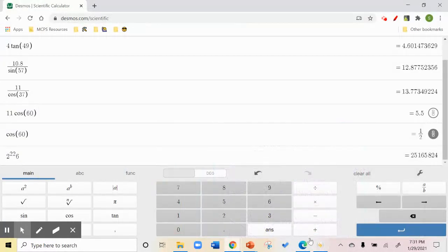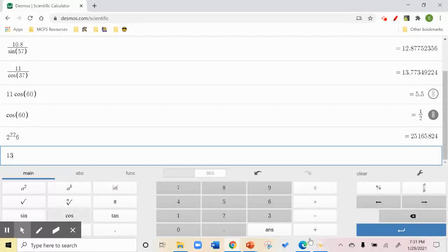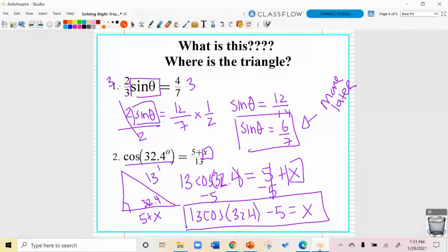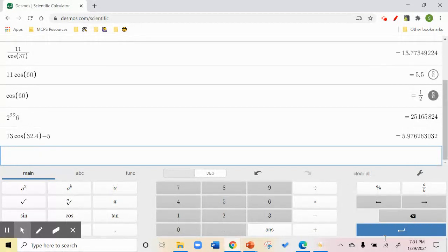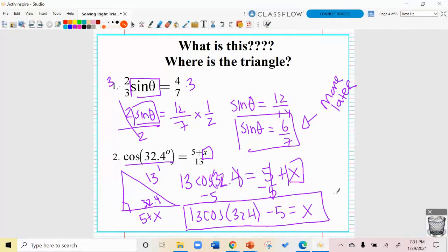13 cosine of 32.4. Close those parentheses. I'll go outside of it, and then minus 5. Did I get it right? Where's the minus? And I get 5.976. X is 5.976.